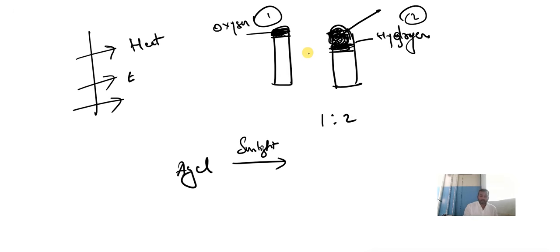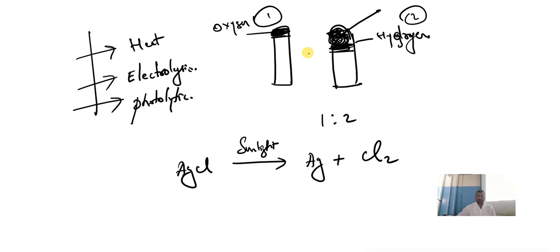By passing current, electrolysis. And next is photolytic, in the presence of sunlight. In the presence of heat, in the presence of current, in the presence of sunlight. If this reaction happens in the presence of sunlight, silver chloride changes into silver plus chlorine.